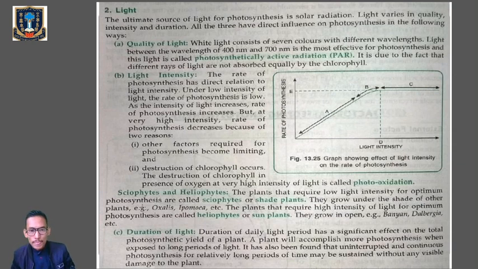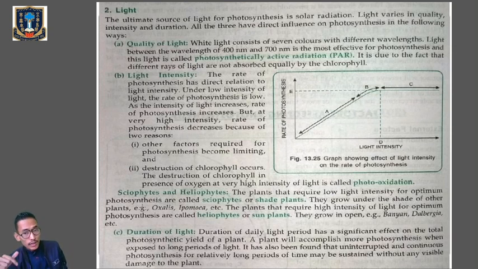The sunlight. Clear? So here we have nearly 3 factors when we talk about light: the quality of the light, the light intensity, and the duration of the light. These will generally affect the rate of photosynthesis. Now let's talk about the quality of light. White light has 7 colors, which have different wavelengths.